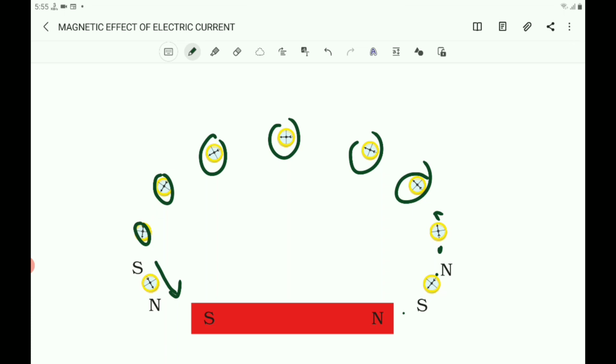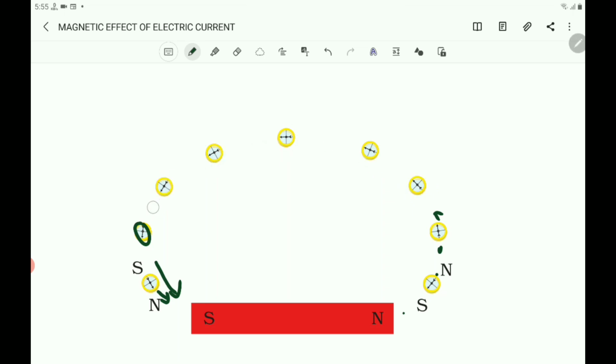When the compass comes near the south pole of the bar magnet, then what happens? The north pole of the compass points toward the south pole of the bar magnet. And when you join all the points you got here, you will get a smooth curve. The curve represents a field line. That curve is nothing but a field line.